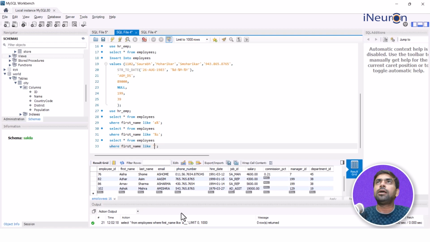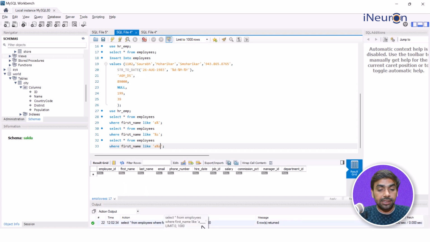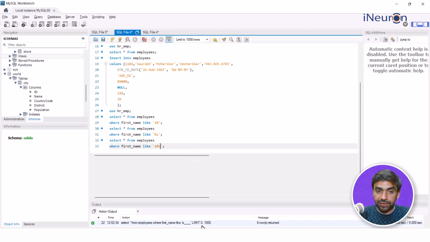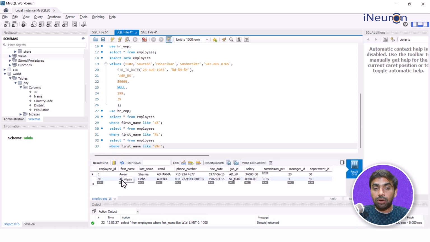Let me say that I forgot the exact spelling of the name of our employee. The only thing that I knew is it starts with A and ends with S, but I forgot what is in between. So what I can do is something like this. A percentage S would actually mean that it should start with A and can have any number of characters in between and should end with S. Let's see what happens over here. Now, there is no employee like this. Let me say N. Okay, now if I run this, you can see Aman and Alpin are the 2 employees whose name starts with A and ends with N over here, right?